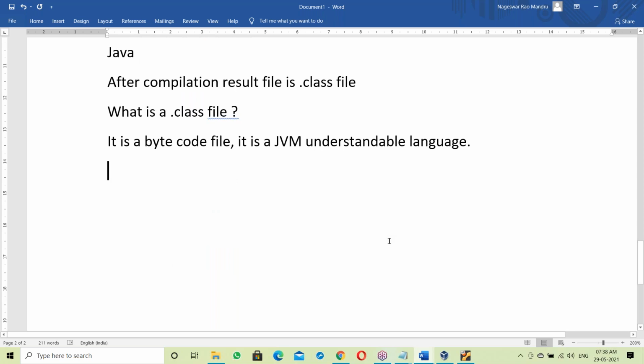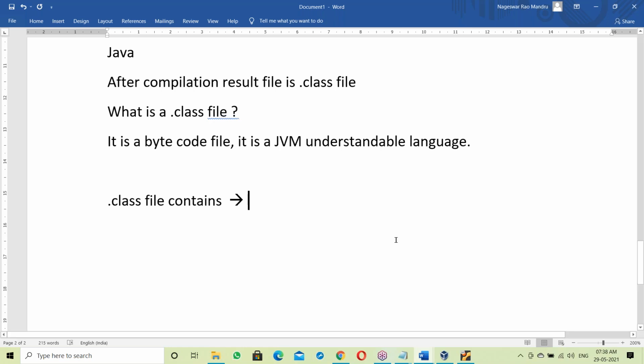Now, what does a dot class file contain? An exe file contains the binary code of your program, binary code for libraries, and binary code for the OS library. So an exe file includes the OS library. What about a dot class file? What does a dot class file contain?